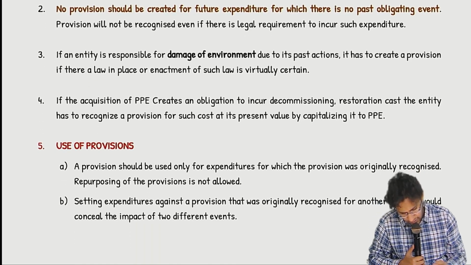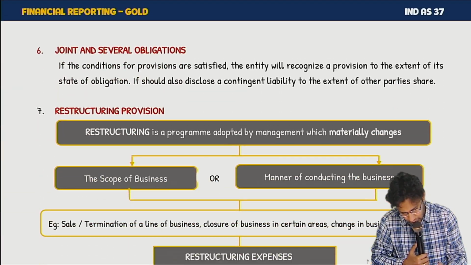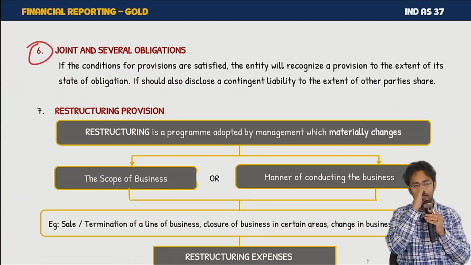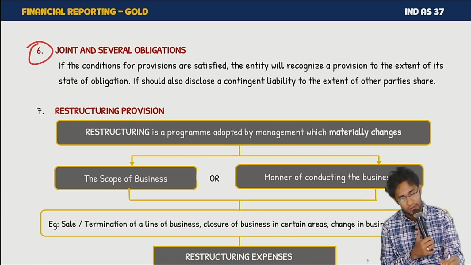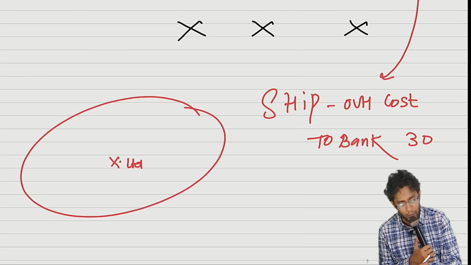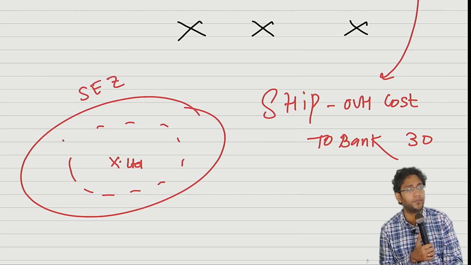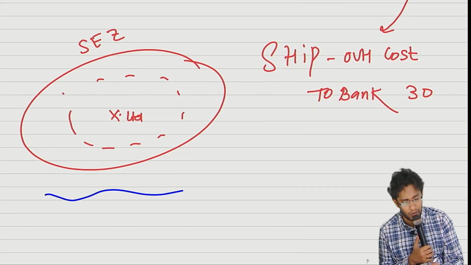Decommissioning liability we already discussed in PP, so I am not talking about it again. This is also one good case: joint and several obligations. Sir, our company X Limited, along with 10 other companies, are staying in a special economic zone. Here, one river is there.